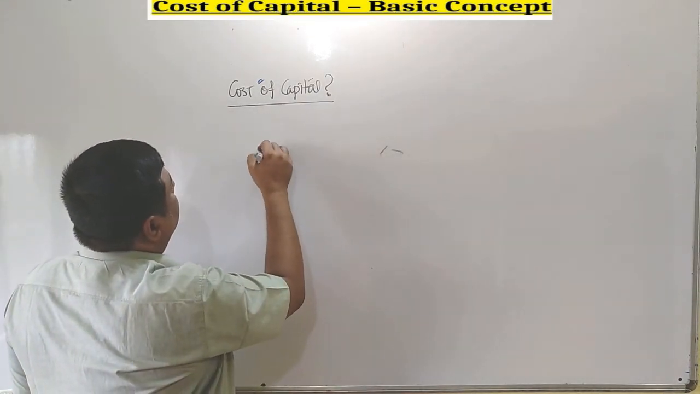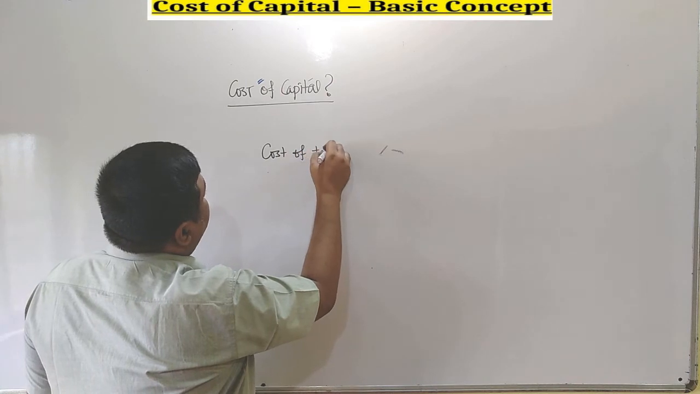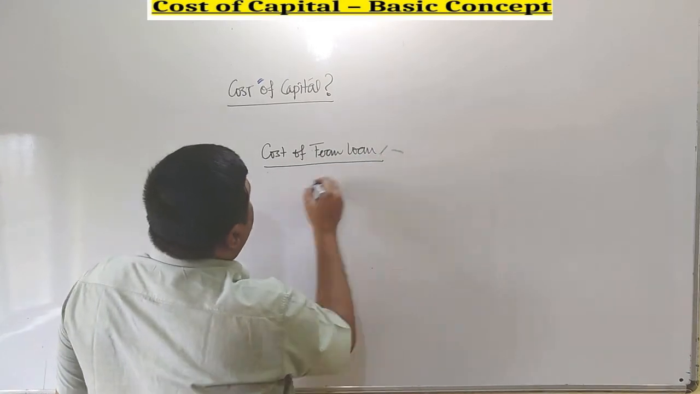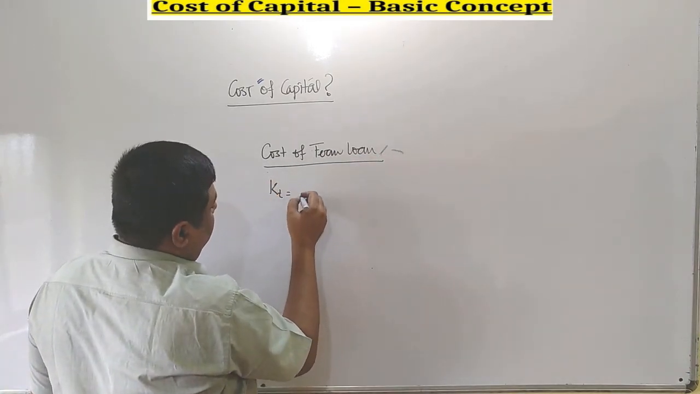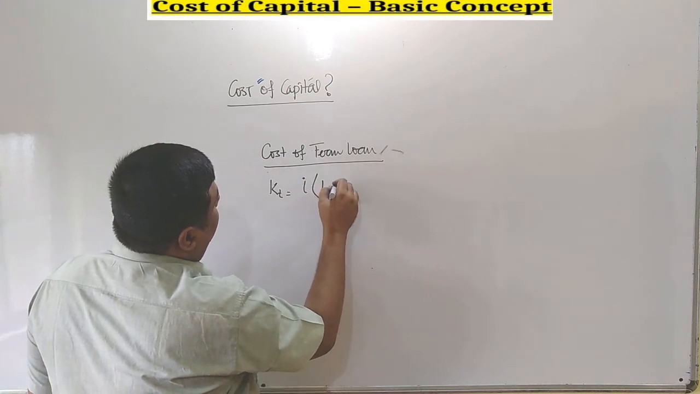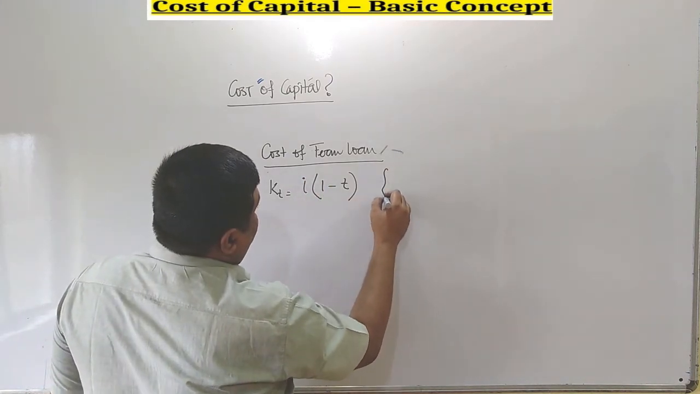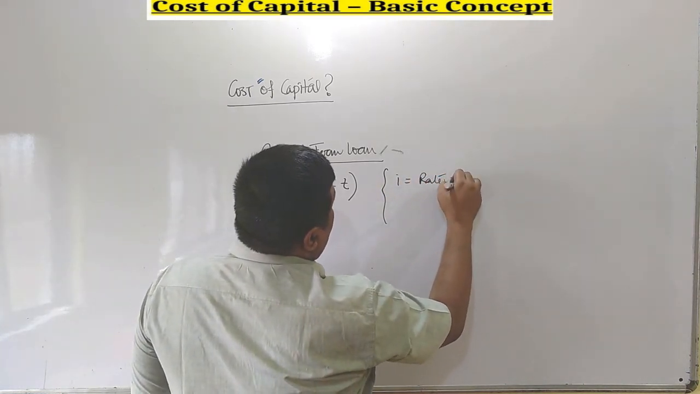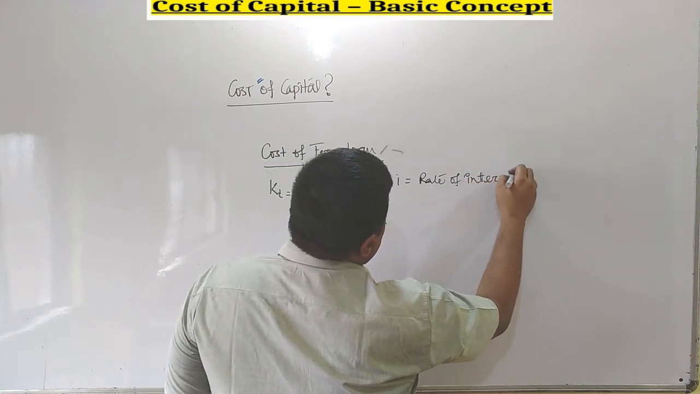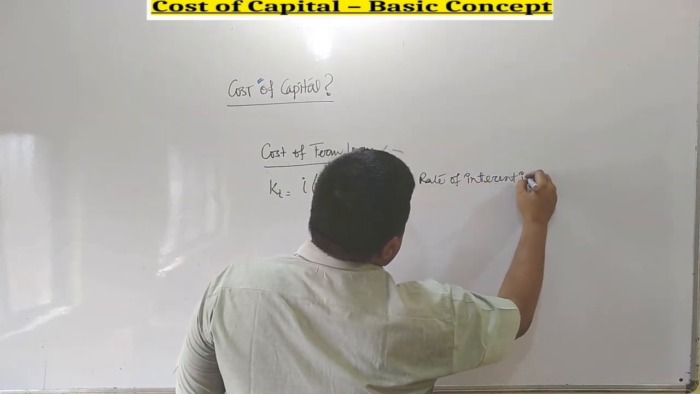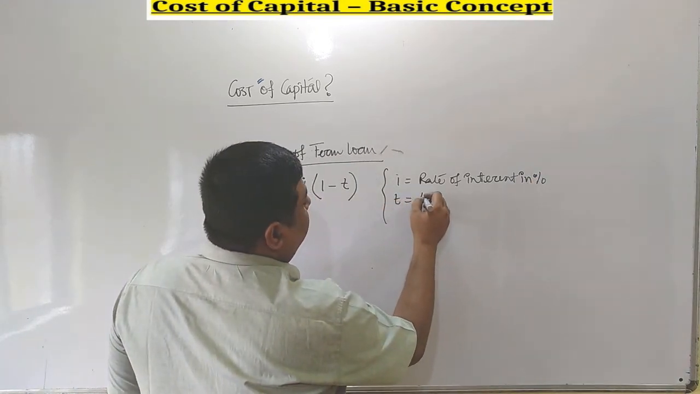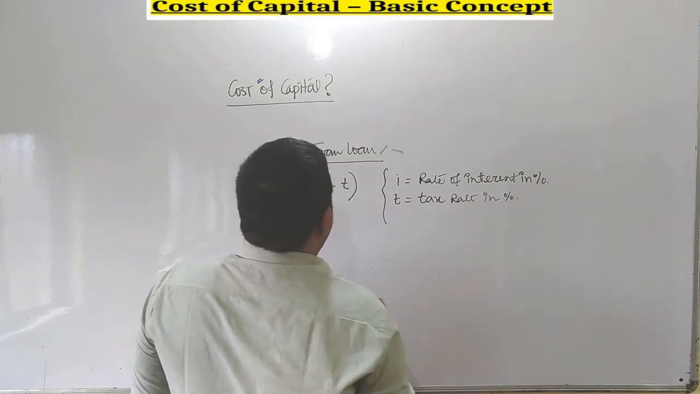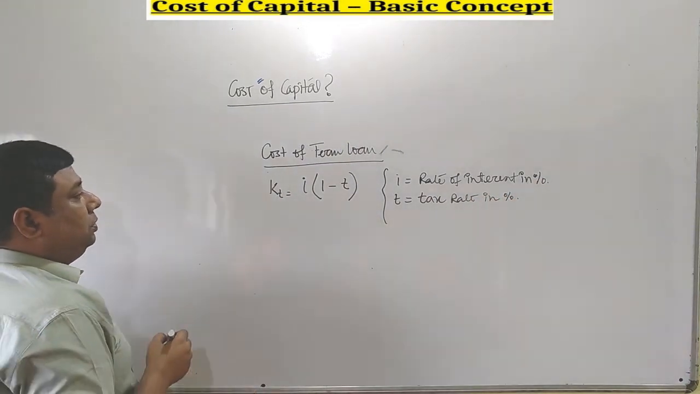Now, cost of term loan. How to calculate cost of term loan? The formula is cost of term loan equals I(1 minus T), where I equals rate of interest in percentage, and T equals tax rate in percentage. Only these two factors we have to use.